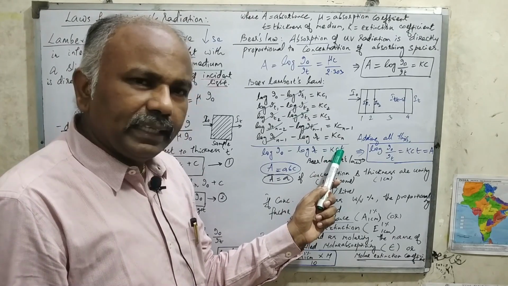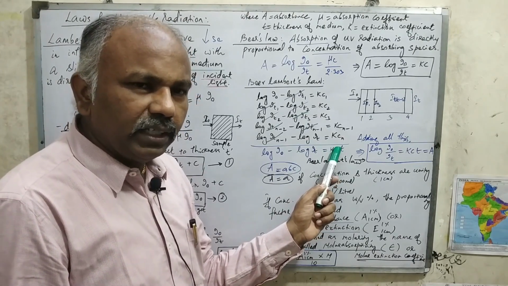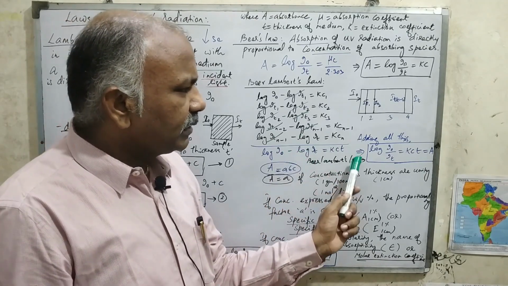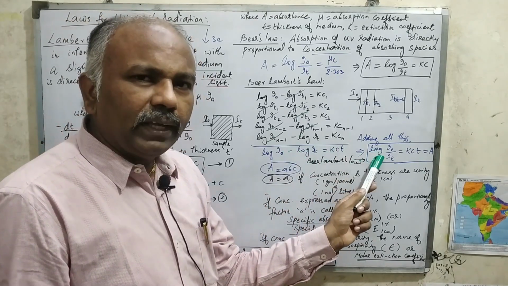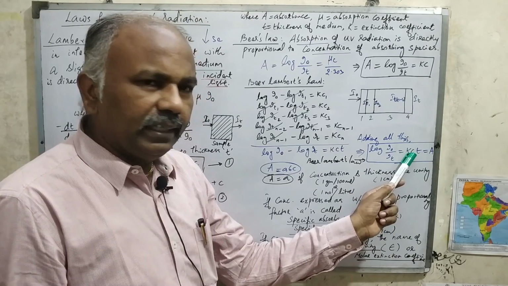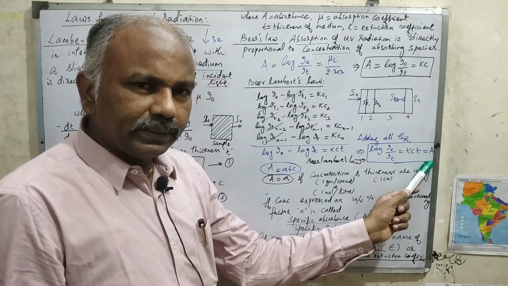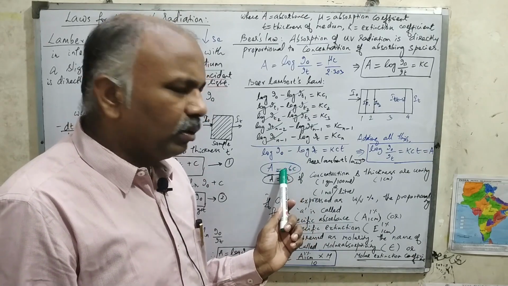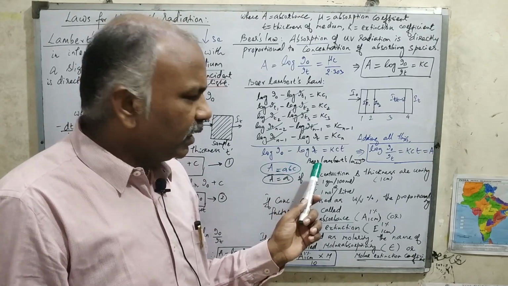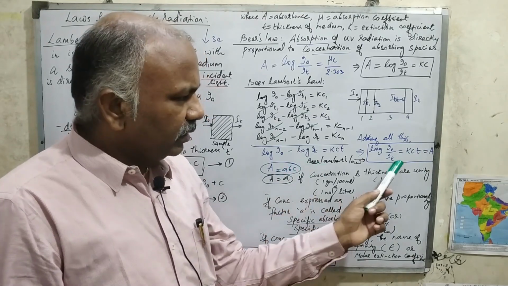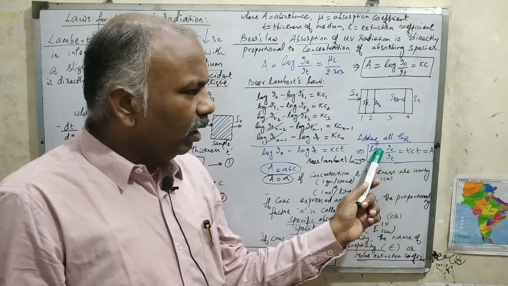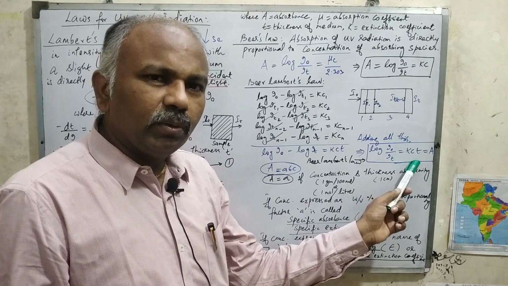Why are we writing Kct? C is for concentration and t is for thickness. So if I use this term, log of I0 by IT is equal to Kct, which is nothing but absorbance. So simply, in layman's language, absorbance is equal to abc. This is the Beer-Lambert law. This is also the Beer-Lambert law: A is equal to log of I0 by IT, which is equal to Kct.